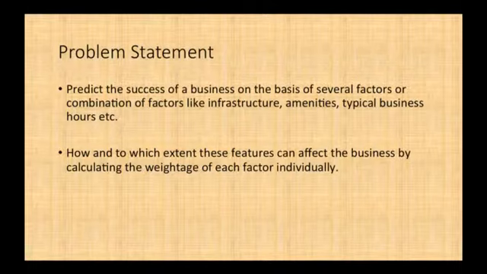So we tried to predict the star rating of each restaurant, which can also be inferred as its success. The second thing we did was find which feature affects the star ratings the most.